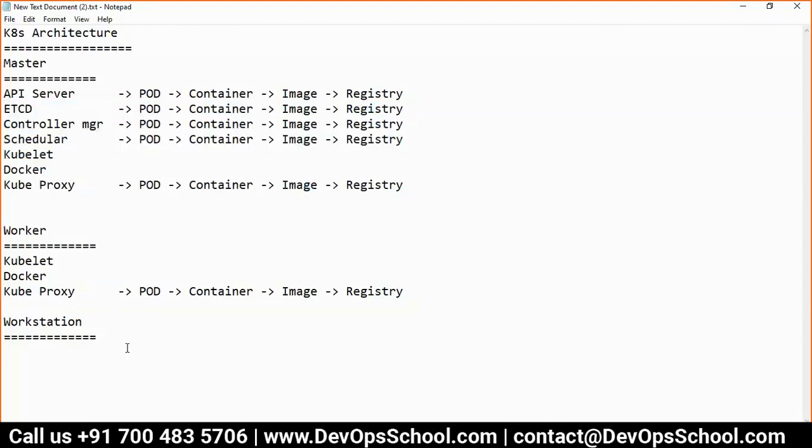Rajesh, if master also works as worker, doesn't it introduce overhead for master? Sir, I'm talking about not best practices. I'm talking about the possibilities. Best practices is something different.